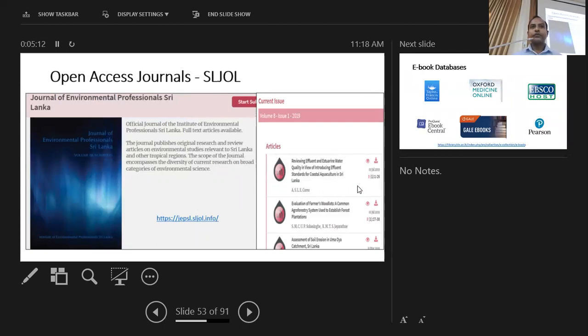So for Sri Lankans, if they want to have more global visibility for their research, they can achieve it through Sri Lanka Journals Online. Because if you publish in a locally printed journal, then the global community won't have access to that, only very few people within Sri Lanka. But if you publish your paper in a local journal that is part of the Sri Lanka Journals Online project, then the entire globe has access to that paper. So your research impact will be increased by publishing in an open access journal.